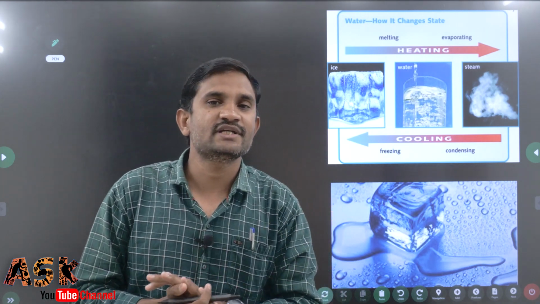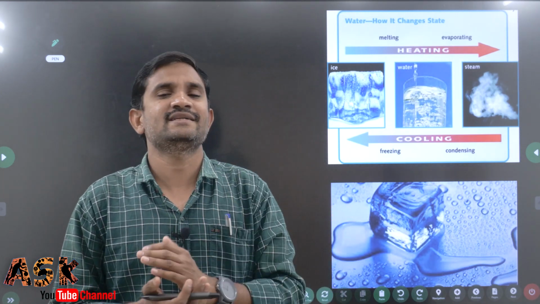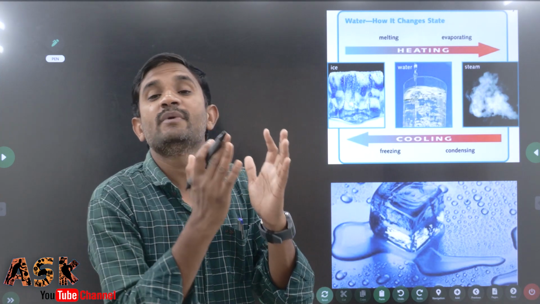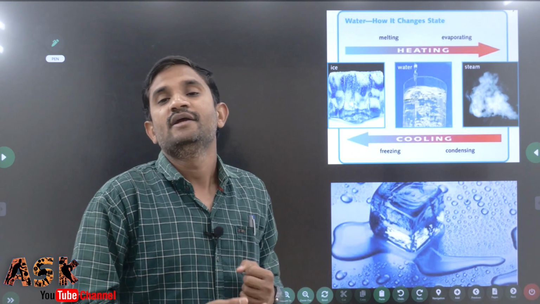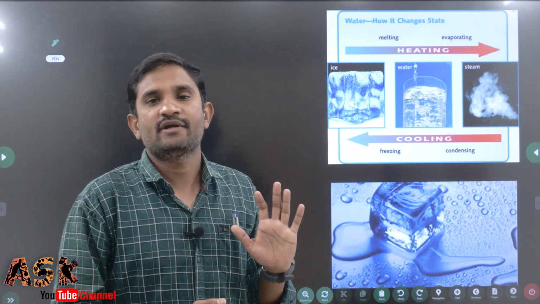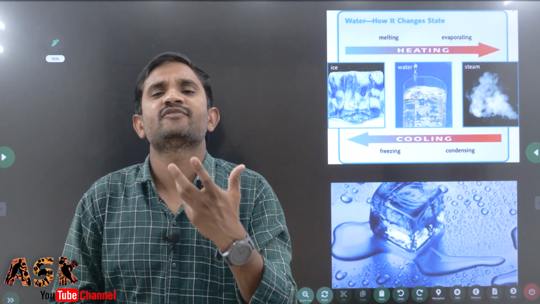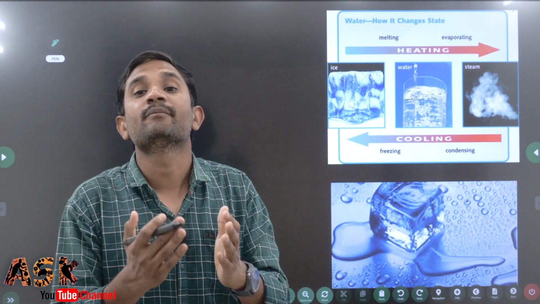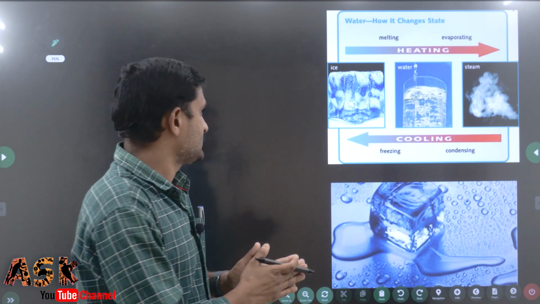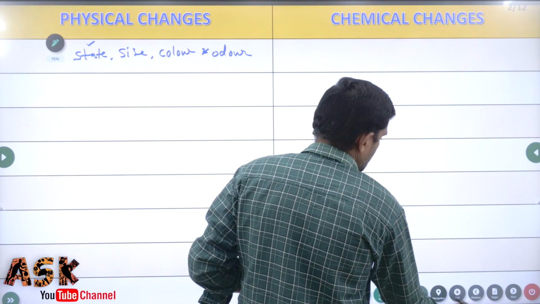Sometimes in physical changes, color will be changed. That is an important concept. And sometimes its odor will be changed. Odor means smell will change. Like that we have to keep in mind.